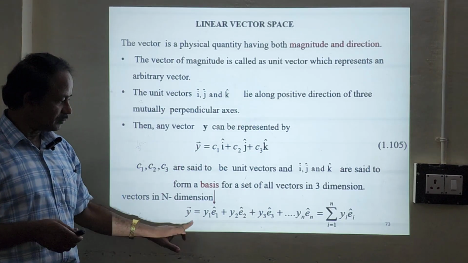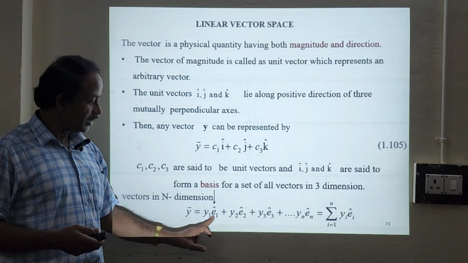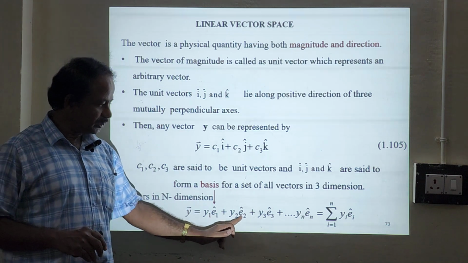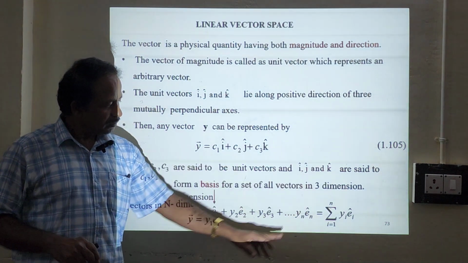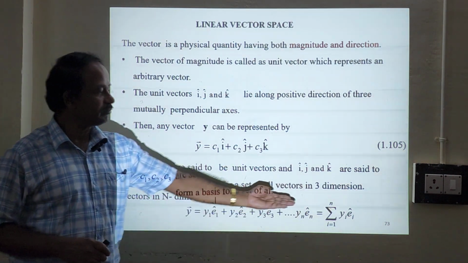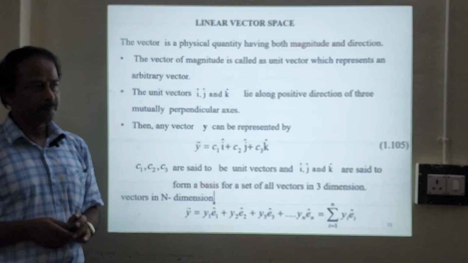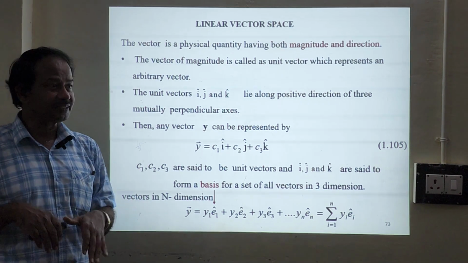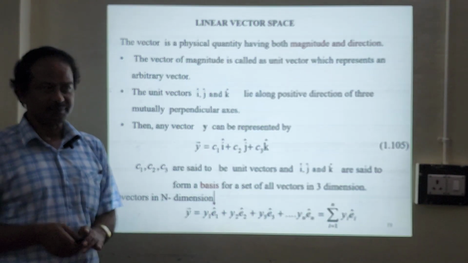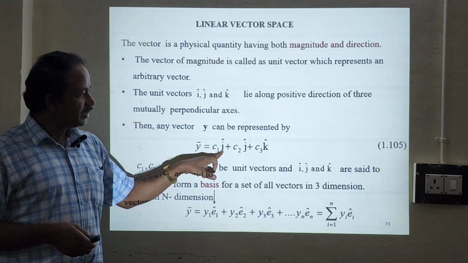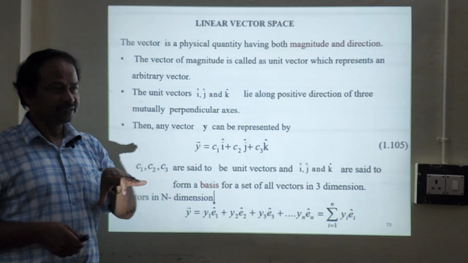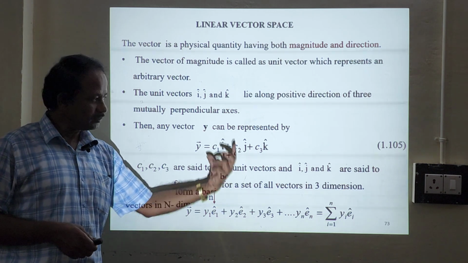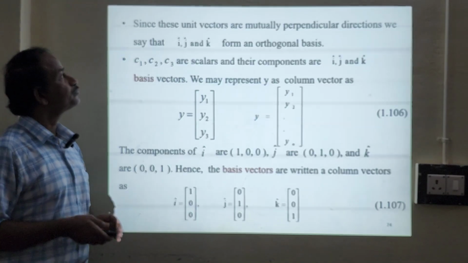This can be written in n dimensions as y1 e1 cap, y2 e2 cap, dot dot dot, yn en cap. So we can write this as the summation of yi ei. And e1, e2, e3 are the bases in n dimensions. Here i, j, k are the 3 bases in 3 dimensions, and here n dimensions. So this is the difference between these two.